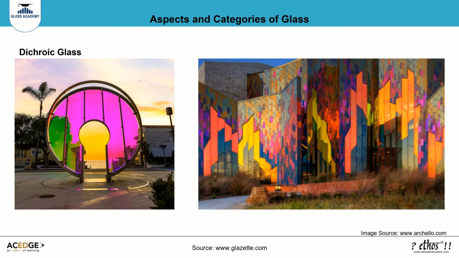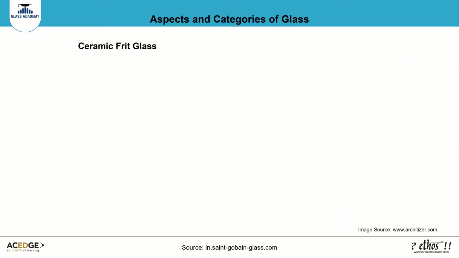Dichroic glass is coated with metallic oxides such as silicon, titanium, and magnesium in a vacuum furnace using a technology called thin film physics. Dichroic, meaning two colors, is named so because it reflects one color but transmits another. It is commonly used to enhance office buildings, custom homes, walkways, fountains, skylights, walls, lighting fixtures, windows, and curtain walls.